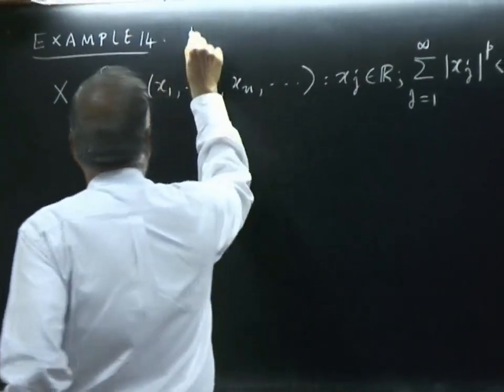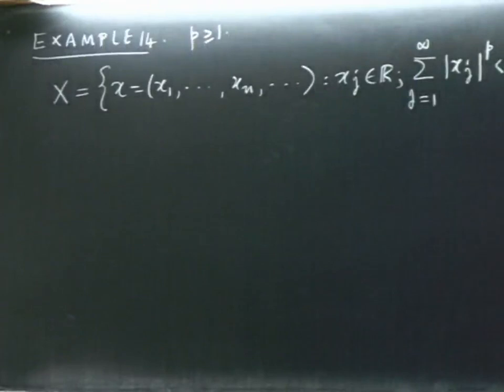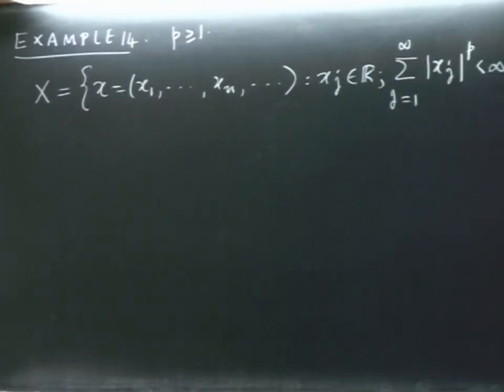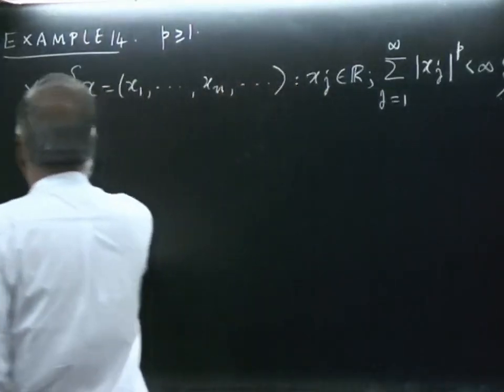So, we will take p greater than or equal to 1, and consider all sequences for which the sum of the pth power is finite.